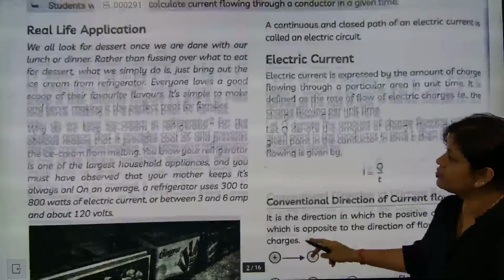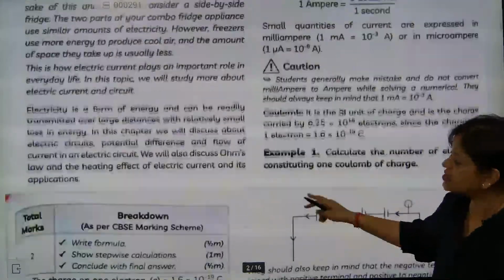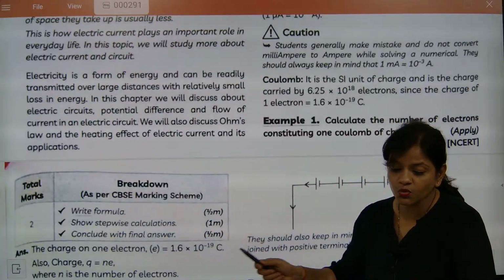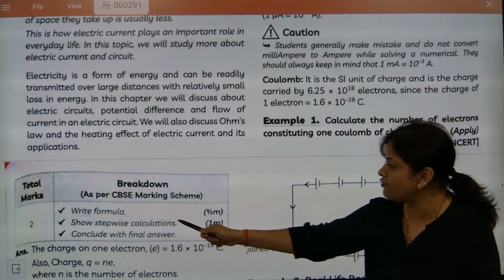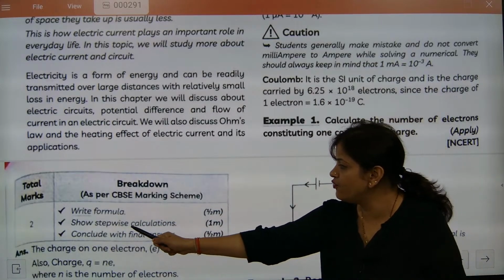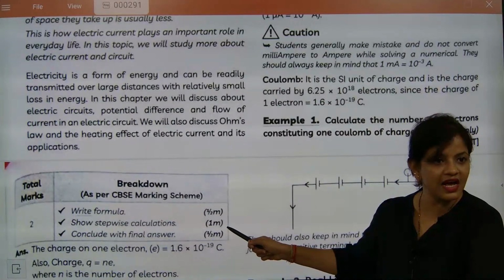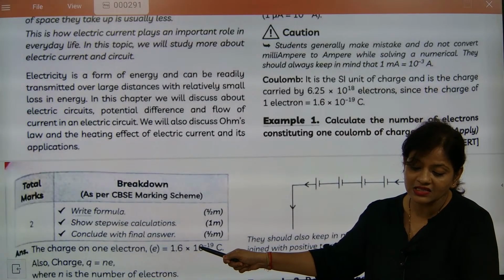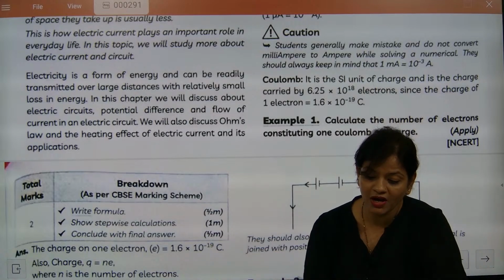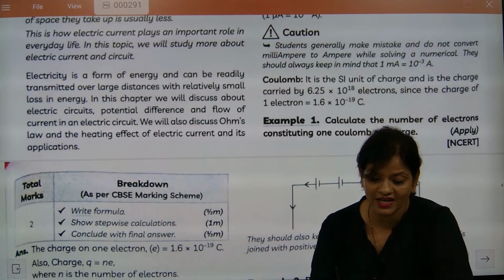So already we know that they are in a mood to ask a question for how many marks? 2 marks. And in that 2 marks, what they are going to write? If you write the formula correct only, they will give you half marks. If you write stepwise correct, they will give 1 mark. And if you write the answer correct, they will give you half marks. So total they will give you 2 marks. Did you understand how we are going to play there?